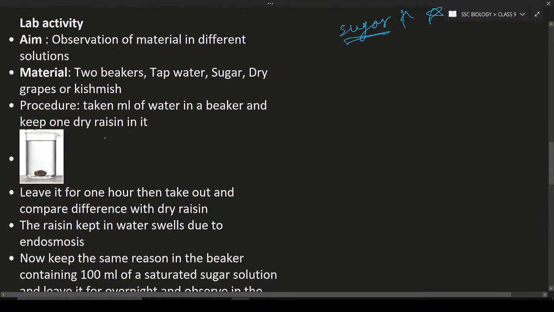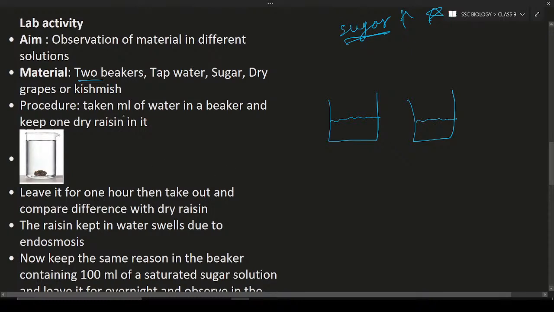So for this we need 2 beakers, beaker 1 and also beaker 2. In the first beaker, we have to prepare the solution with normal tap water. In beaker 2, we have to make a saturated solution. What is saturated? If the solution has more solute, it is known as a saturated solution.